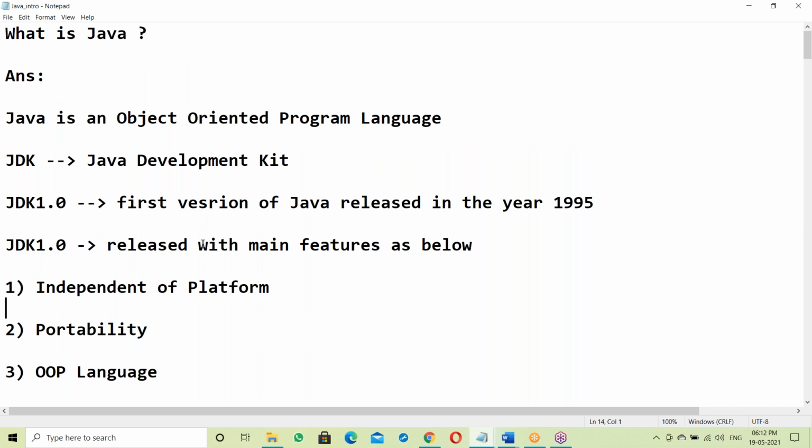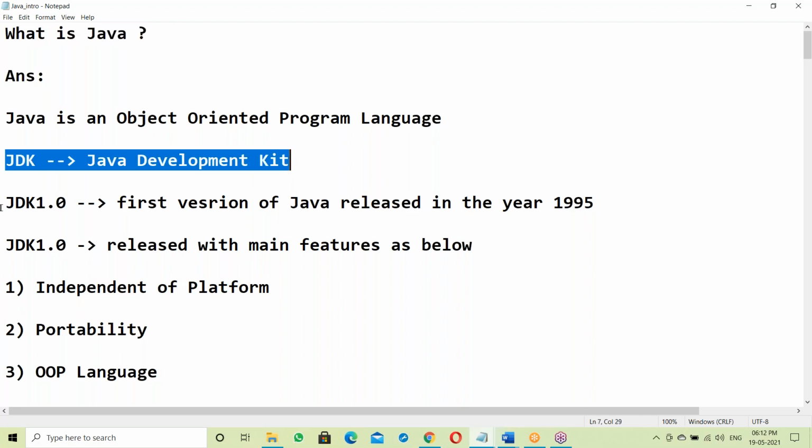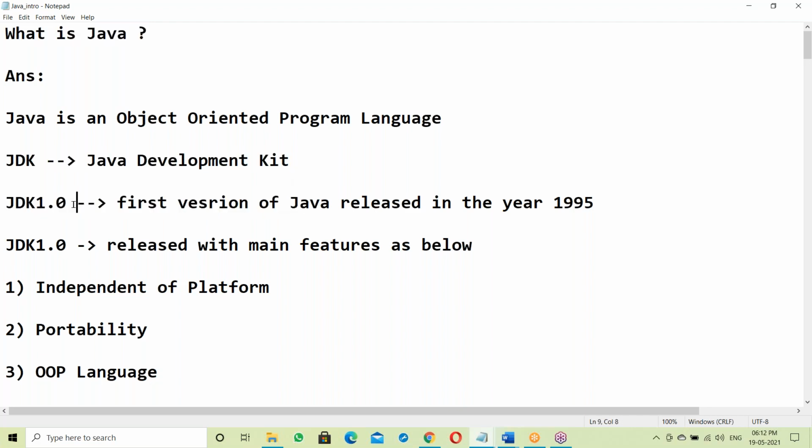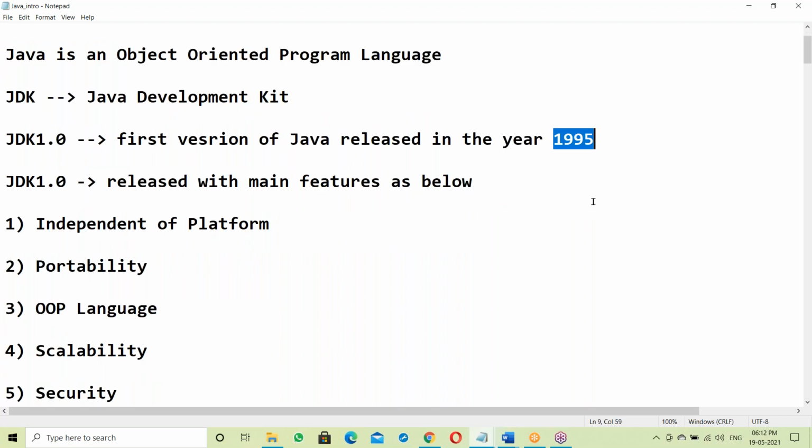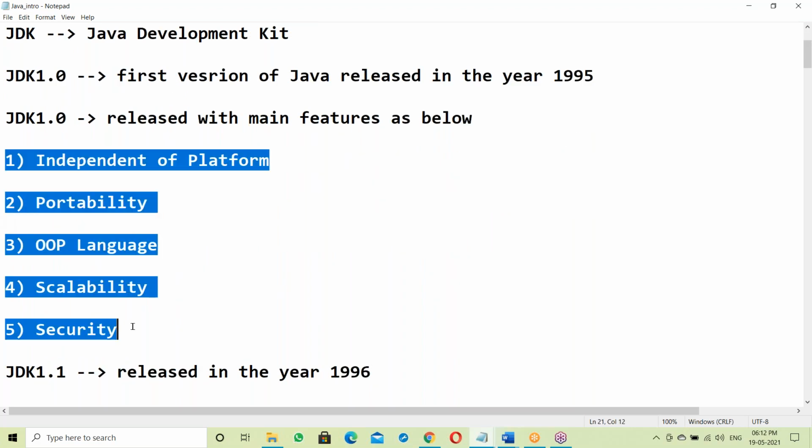So this is yesterday's topic. Yesterday, what is Java? When was Java released? The first version of Java, JDK 1.0, was released in the year 1995, with all these features.